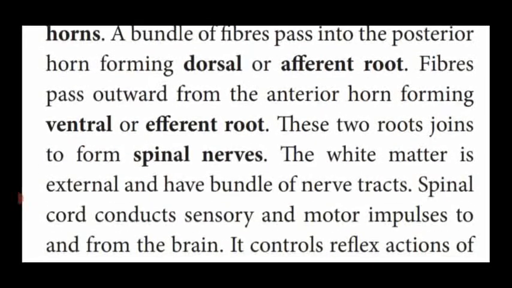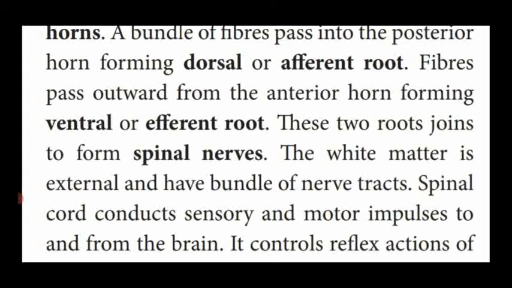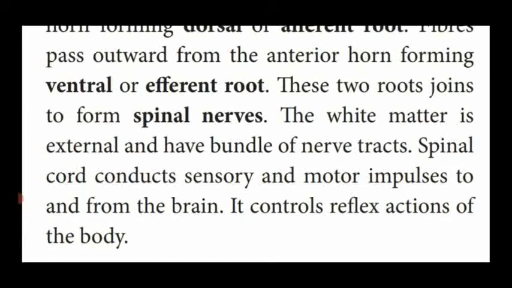Both of them contain some of the fibers. A bundle of fibers passing into the posterior horn is the afferent root, and passing away from the anterior horn is known as the efferent root. Both join to form a spinal nerve. So these are all the structure and function seen in the grey matter of the spinal cord.